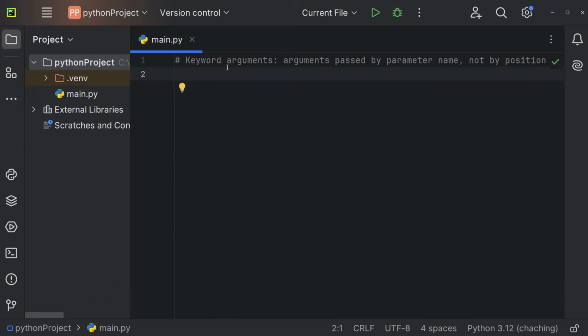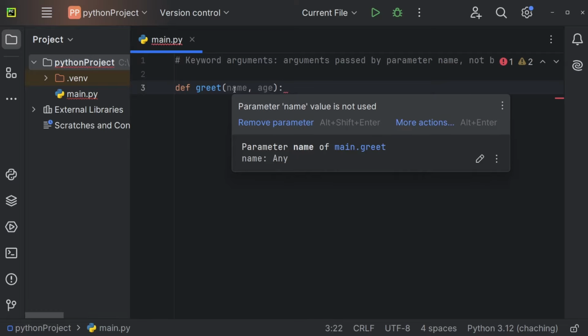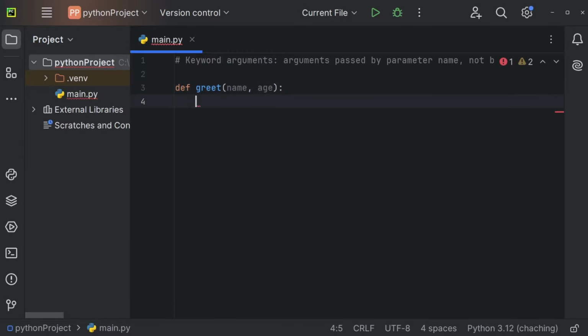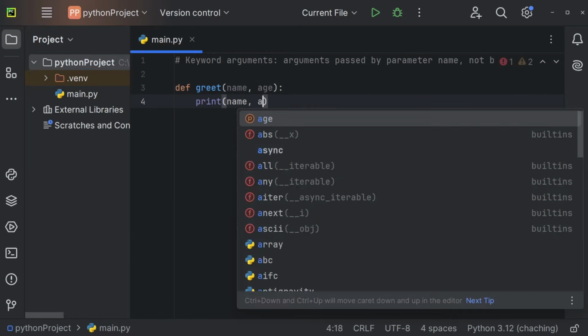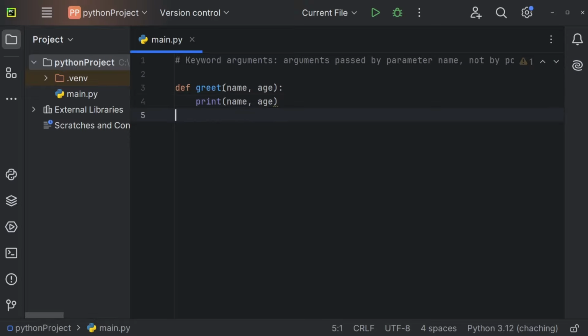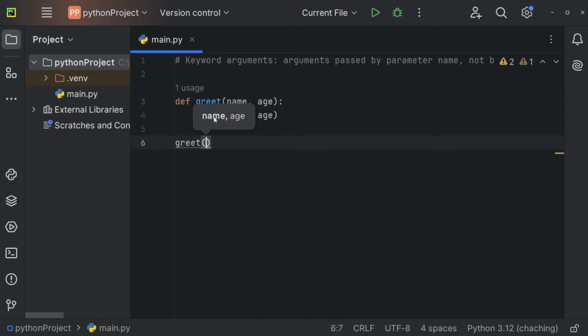Let's now understand keyword arguments, and those are arguments passed by parameter name, not by position. If you think about the greet function, and we'll have a name and an age, for example, we have positional arguments, because later on, when we're calling the greet function, so let me just print name and age, doesn't matter too much. So later on, when I call the greet function, the first argument, as you can see, is my name.